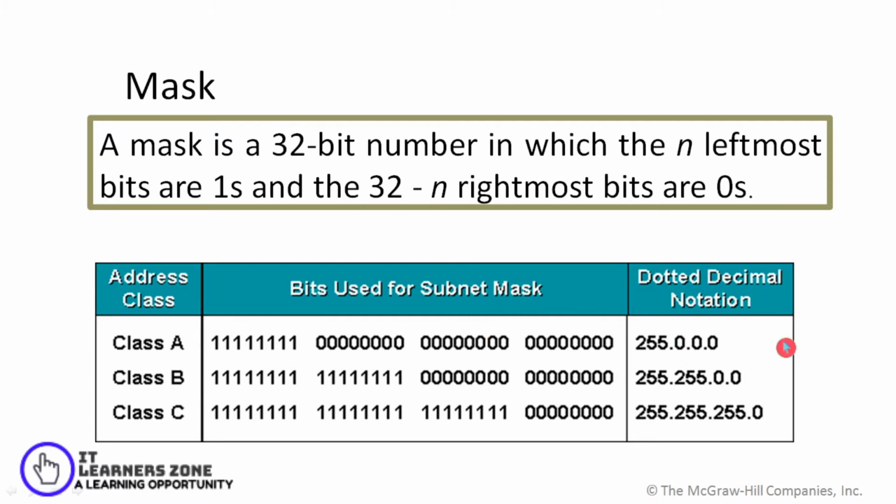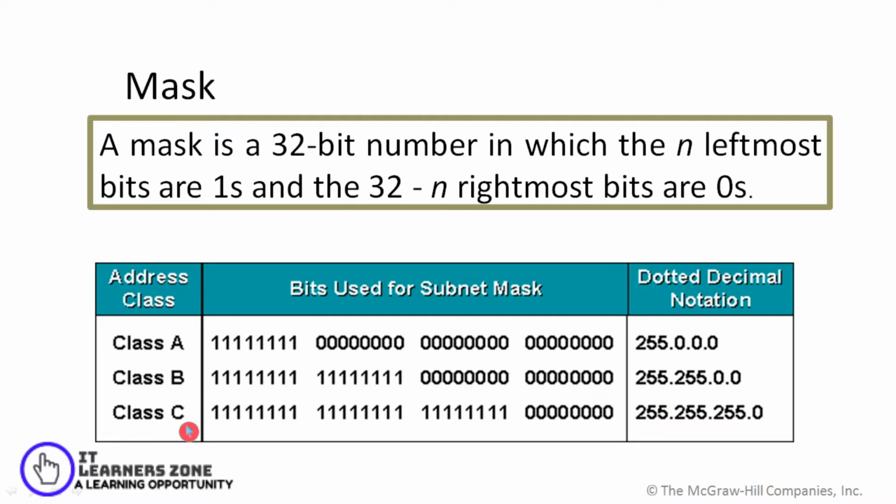So in dotted decimal notation, we have 255.0.0.0. In a similar way, for class B, 2 bytes are represented by all ones and the remaining 16 bits are represented by all zeros. In dotted decimal notation, we have 255.255.0.0.